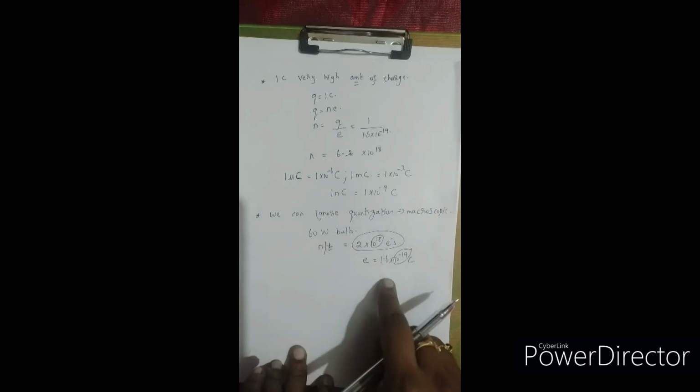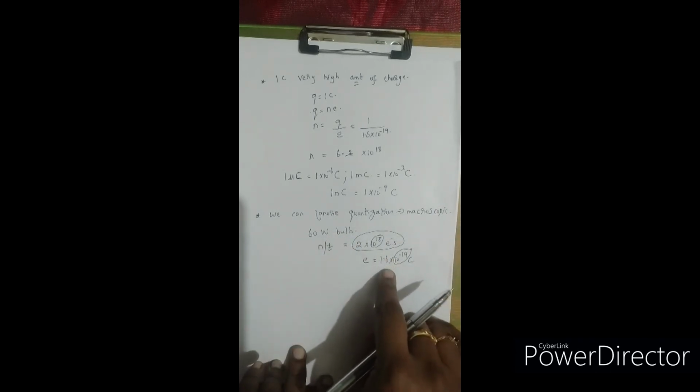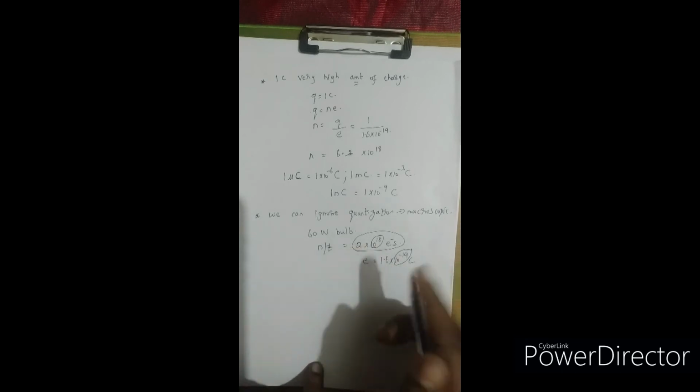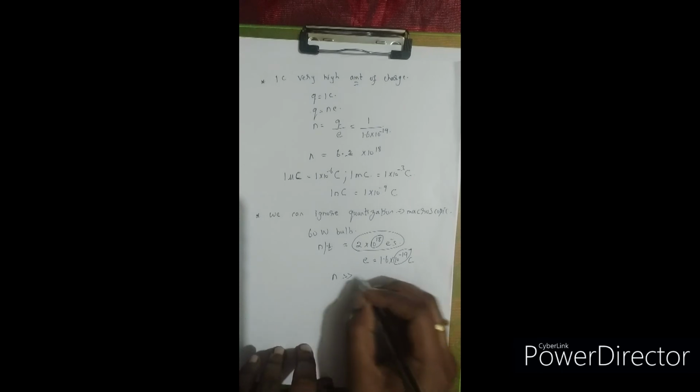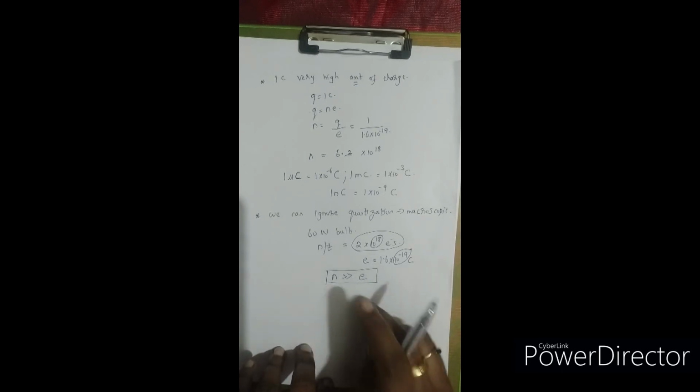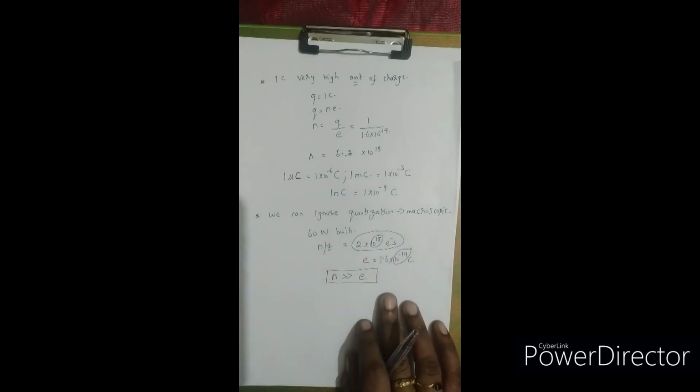So in this concept, the value of e is very small when compared to N. The N value is very large when compared to the e value, right? So in all such places, we can ignore the quantization concept, right? So it's not an issue if we leave the quantization concept and we discuss these concepts, right?